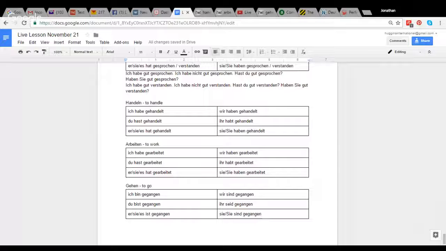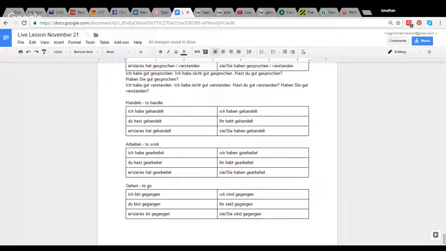Now, there are verbs in German which we have seen in other lessons for the past tense, where the auxiliary verb is sometimes the verb to have and sometimes the verb to be. And German is not an exception to that. There are verbs that do use to be as an auxiliary verb. So one example is gehen, to go. So we have ich bin gegangen, du bist gegangen, er, sie, es ist gegangen, wir sind gegangen, ihr seid gegangen, sie sind gegangen.